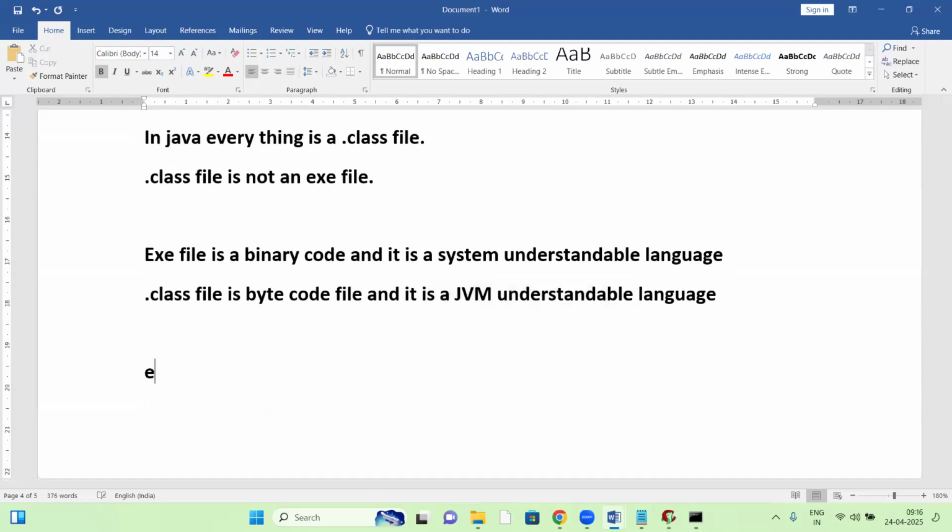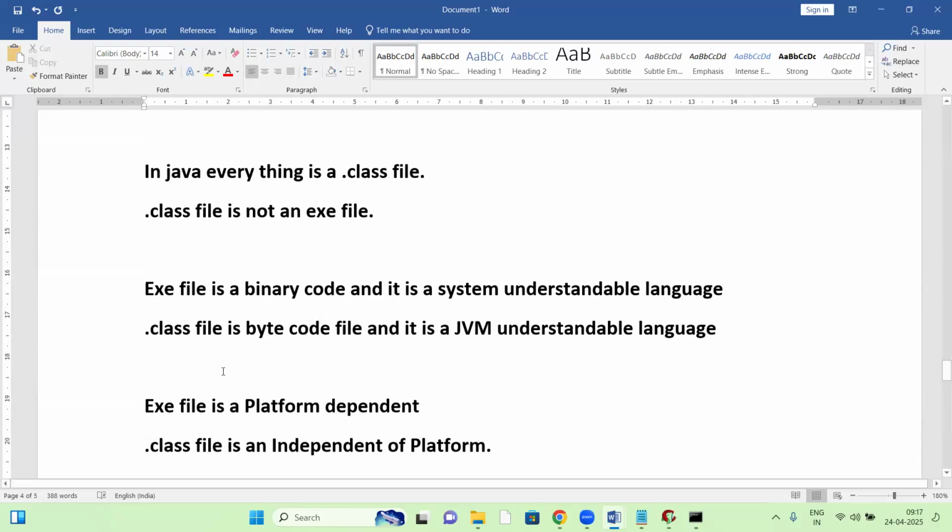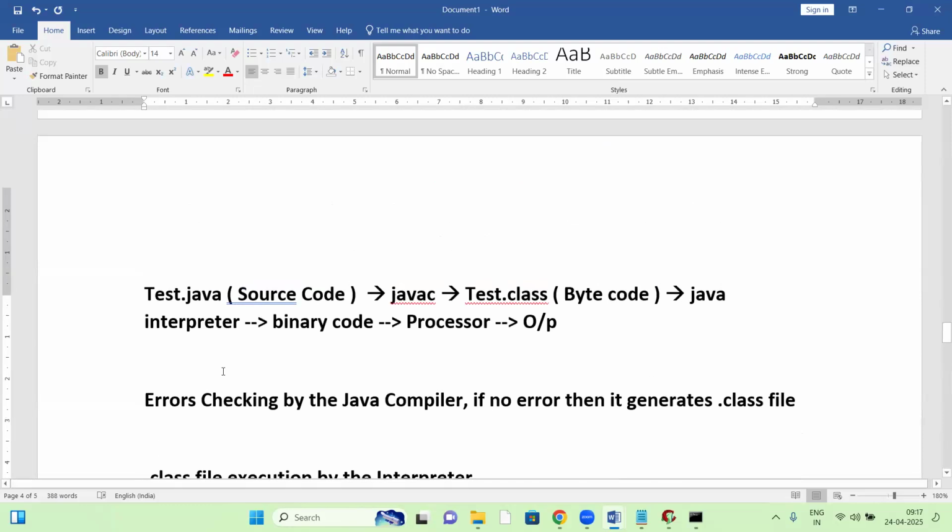Next, one more thing. See, an exe file is platform dependent. So what is platform dependent? Tomorrow's topic we'll discuss. An exe file is platform dependent, whereas a dot class file is independent of platform. Independent of platform, right? So this is the Java introduction.